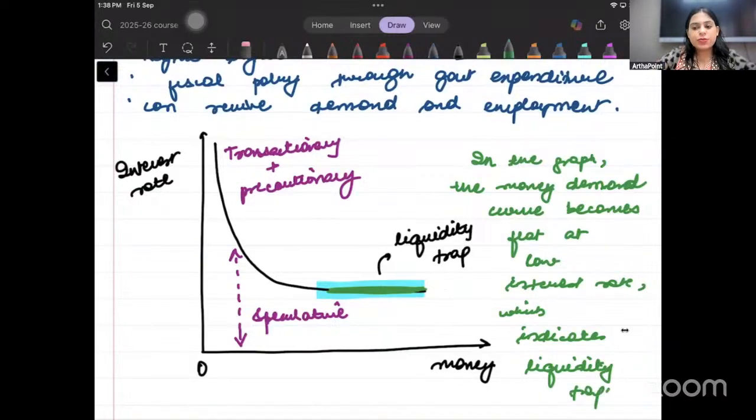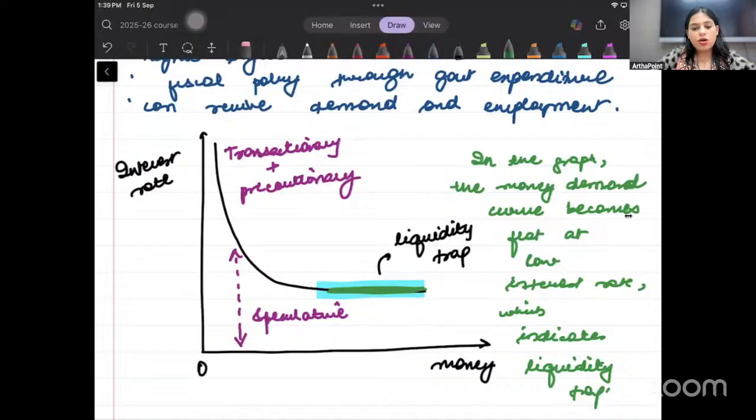Which indicates liquidity trap. Is it clear? So this phase itself, it was introduced by Keynes during the period of Great Depression, right? And that is the reason why we can say that this occurs during Great Depression. Okay. Now, this is diagram number 1, beta.